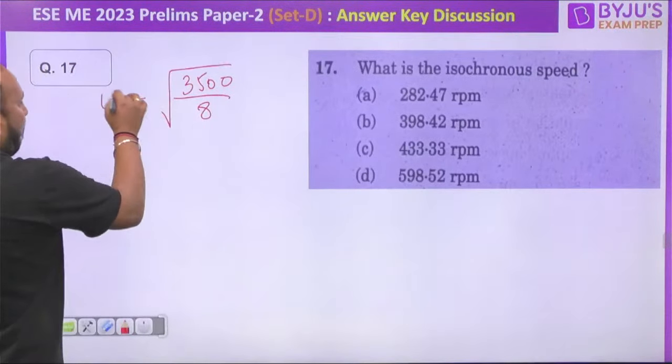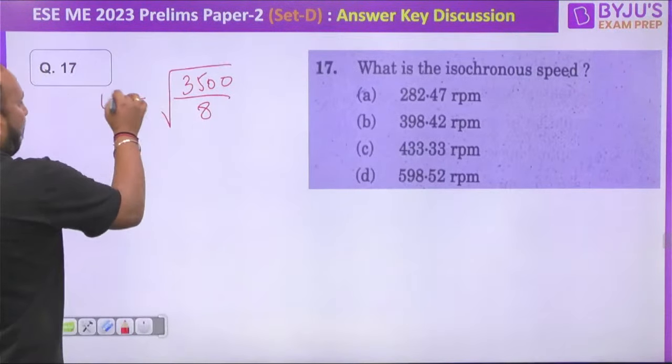ठीक है. अब क्योंकि this is the thing which we are not getting near about, तो we can approximately assume it to be 282, क्योंकि ये एक ऐसा वैल्यू था which we are not getting in all the options. ठीक है. तो इसमें एक dicey situation था in this question. तो I would rather say option A will be the answer that you have to mark to get the correct answer. Yes. चलिए अब लास्ट क्वेश्चन है.